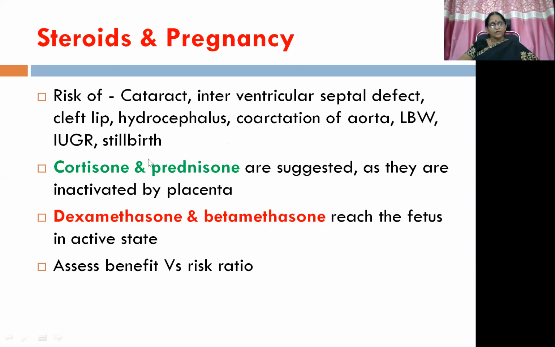So the safest molecules are cortisone or prednisone. Prednisone is the safest molecule, if at all the pregnant ladies need steroids, as they are inactivated by the placenta. Whereas dexamethasone and betamethasone cross the placenta and reach the fetus in active state, so they are to be avoided. So prednisolone for pregnancy, P for P. Okay. So before prescribing, try to assess the benefit versus risk ratio, because we can't lose the baby with various defects because of steroid administration to cure a condition in the mother.